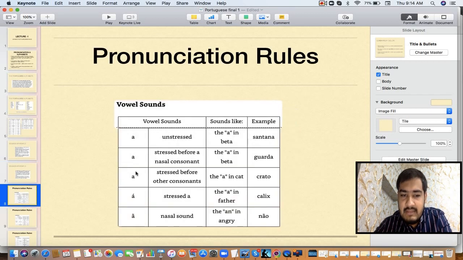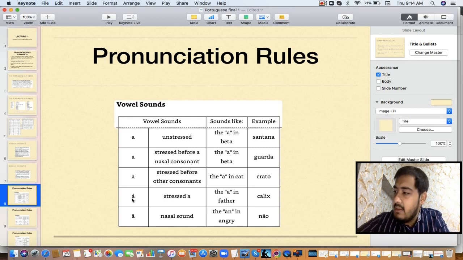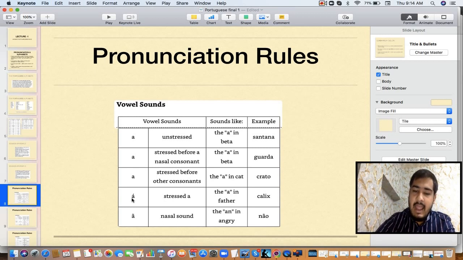So see here, these are the variants of A. You can see this kind of symbol here. This is basically called the accent. These symbols are called accents. So we have two types of accents here. When the symbol is tilting towards the right, this is called the acute accent. And if it is tilting towards the left-hand side, that is called the grave accent.